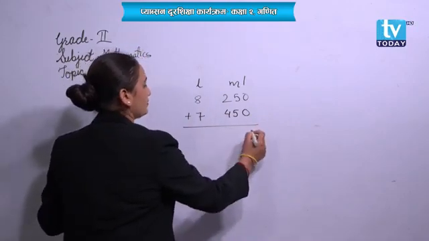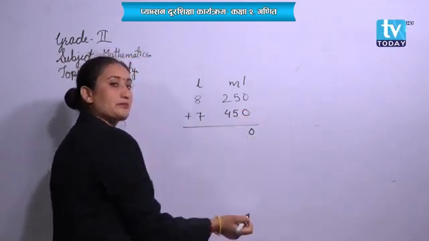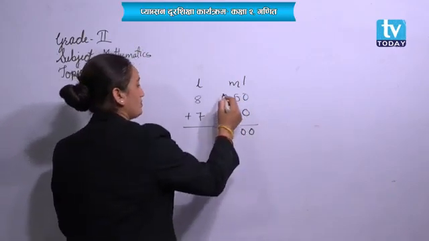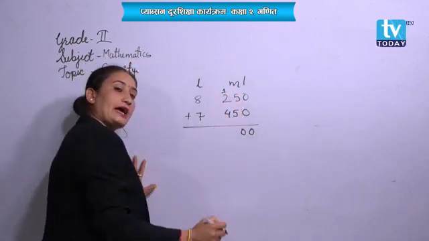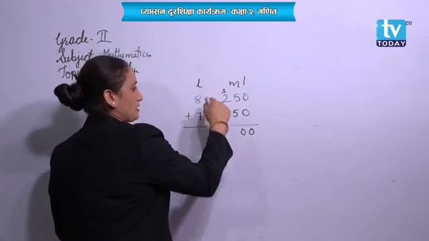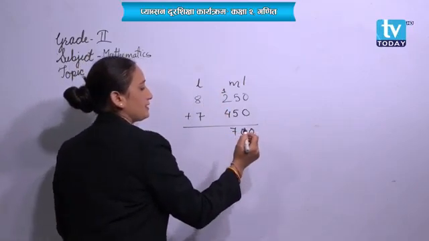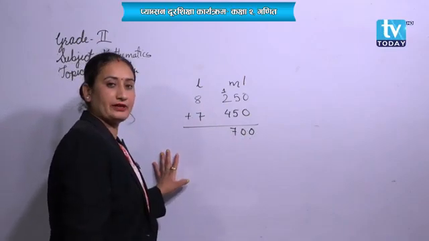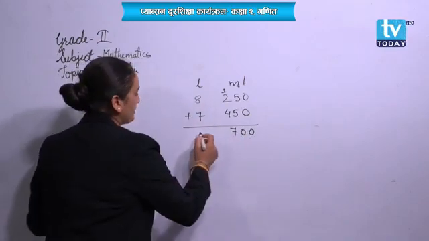Okay, please add it over here. 0, 5 plus 5 it will be 10. Carry over 1. So please, if you get confused, please put the carry over also. Okay. 4 plus 2, 6. 6 plus 1, 7. And here 8 plus 7, it will be 15.